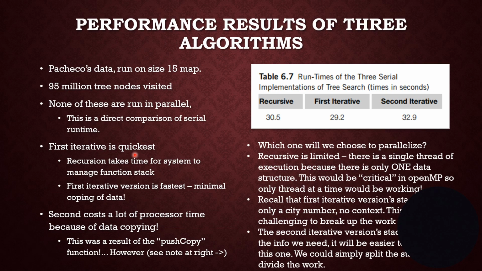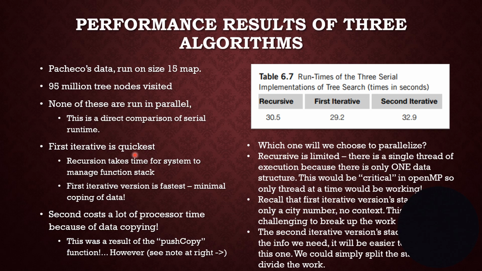All right. So Pacheco, if you look, he ran a size 15 map, 15 nodes. And this gives you an idea how complex this algorithm is. That generated 95 million tree nodes. 15 cities to visit generated 95 million possible paths. That's why it's so hard.